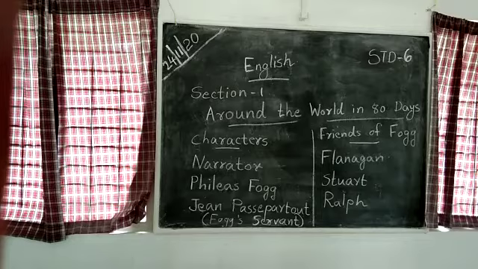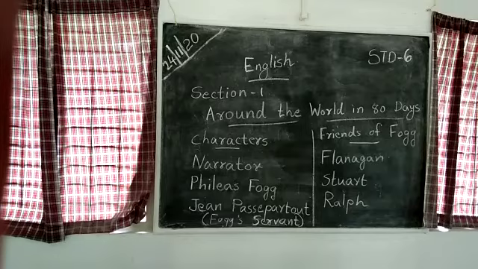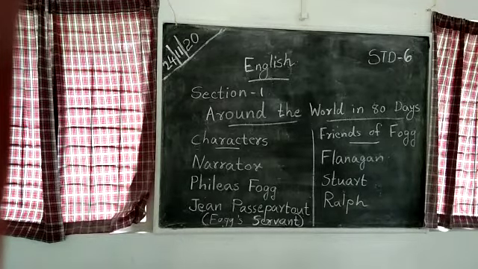Skillful detectives have been sent to the principal ports of America and the continent, and he will be a clever fellow if he slips through their fingers. What did Ralph say? If there are clever detectives, the thief can be caught within moments, with fingerprints. Stuart: But have you got the robber's description? Have you got any description of the robber? This was asked by Stuart.